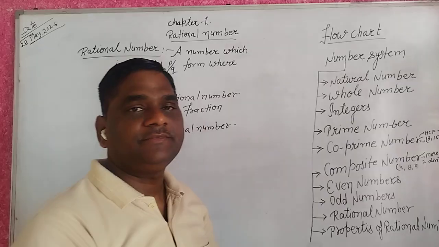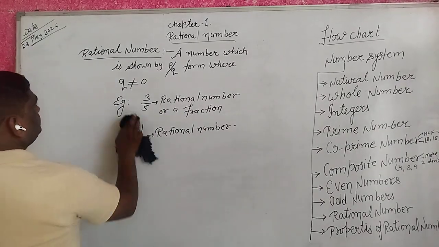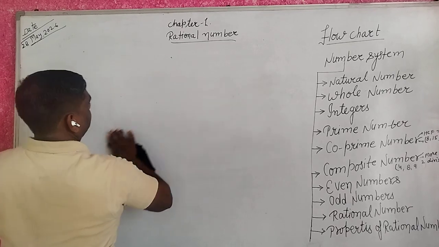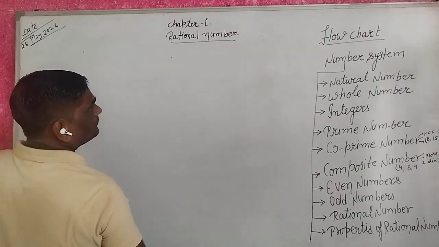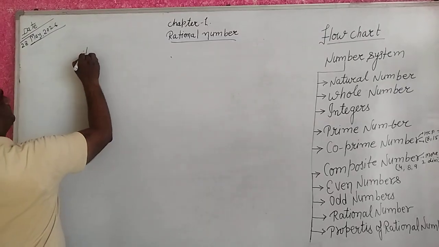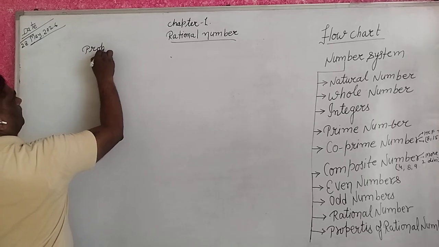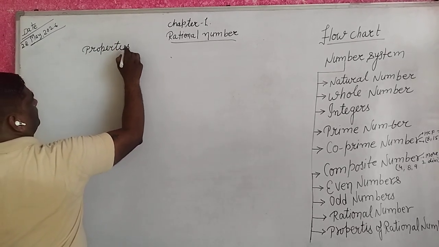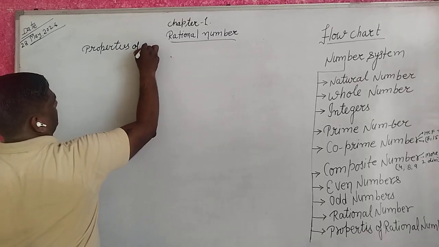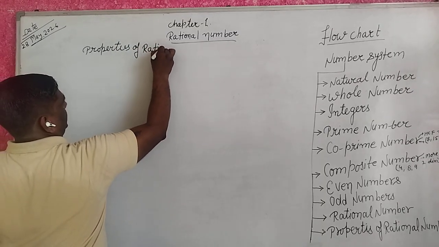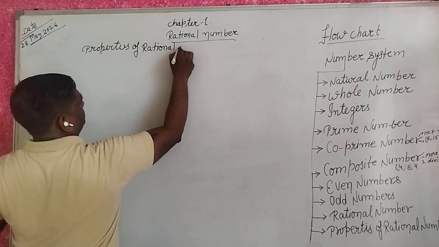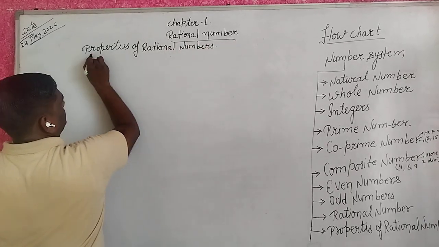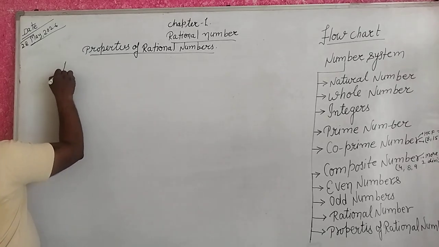So let's go to the next topic. Properties of rational numbers. First property, closure property.